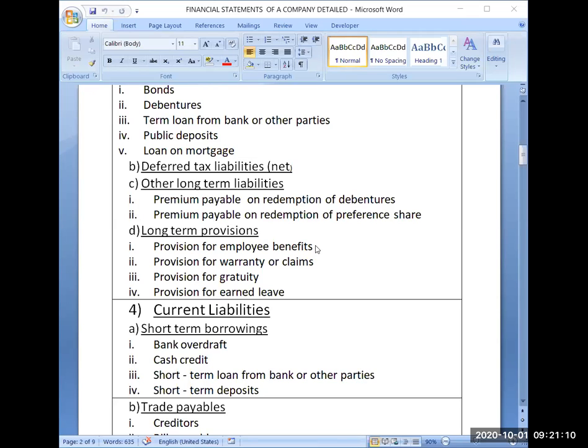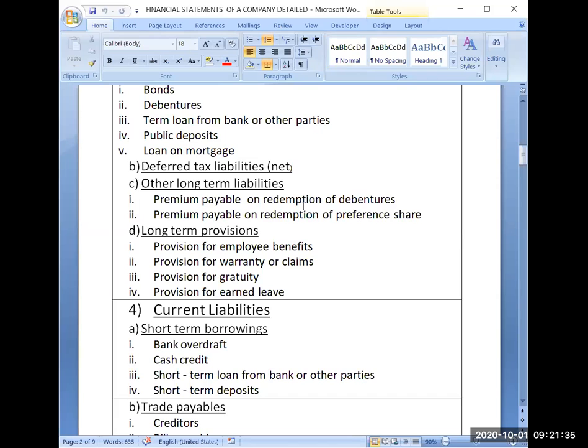So now you can see in the balance sheet you are also showing that amount as a liability, premium payable on redemption of debentures. It is nothing other than the premium on redemption which you were crediting at that time in the journal entry. So the premium on redemption account will come in the other long-term liabilities because you have not borrowed that amount from anyone, but it is your long-term liability.